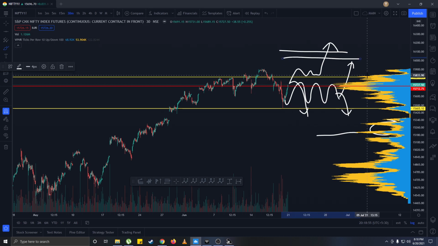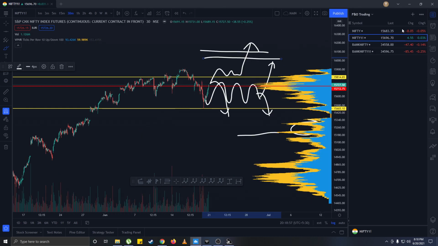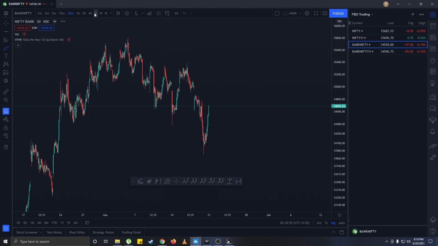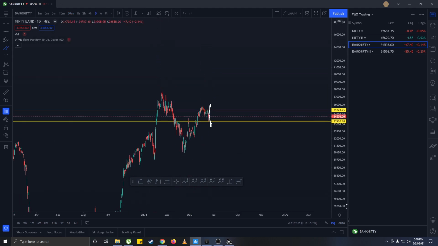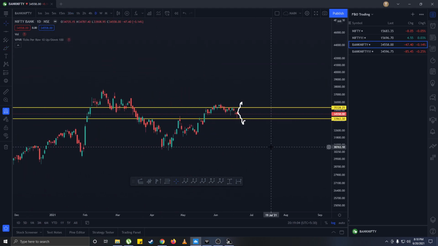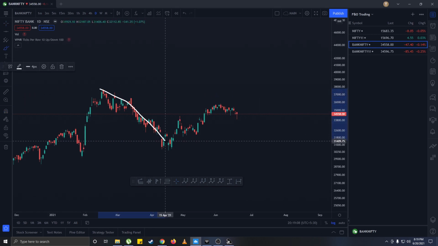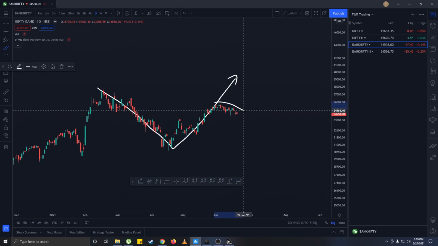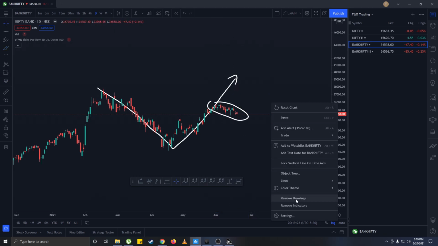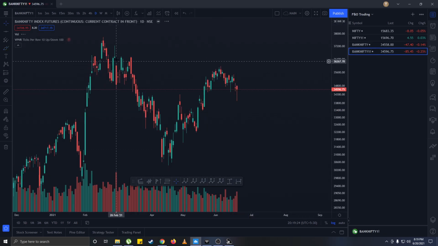and 16,100. For Bank Nifty, personally, I feel that Bank Nifty is a little weaker compared to Nifty, because as you can see, after the correction is over, if the correction is over, I'm saying the word if, the correction might still be left. So let's say if the correction is over, then Nifty has already gone above the high, while Bank Nifty is still below the levels. Now we will go on the futures chart and see what's happening there on the smaller time frame.